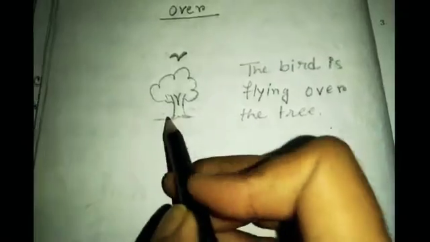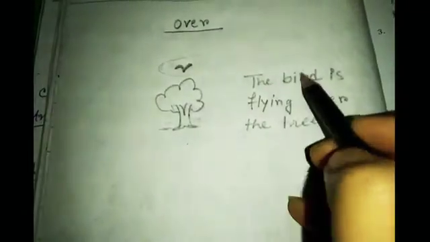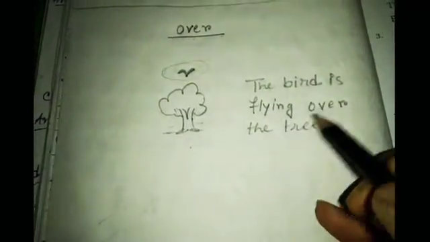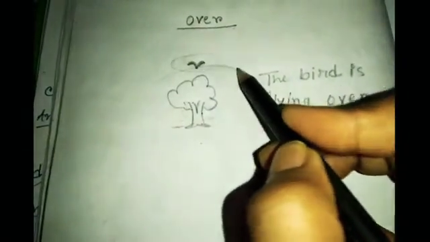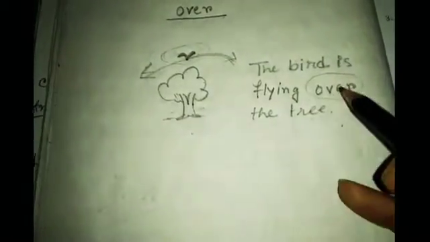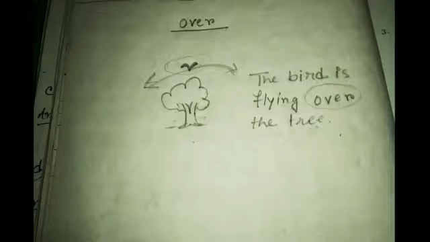Now see this picture. This is a picture of a tree and this is a bird. Where is the bird? The bird is flying over the tree. Okay. This bird is moving over this tree. So over is telling us the position of this bird.